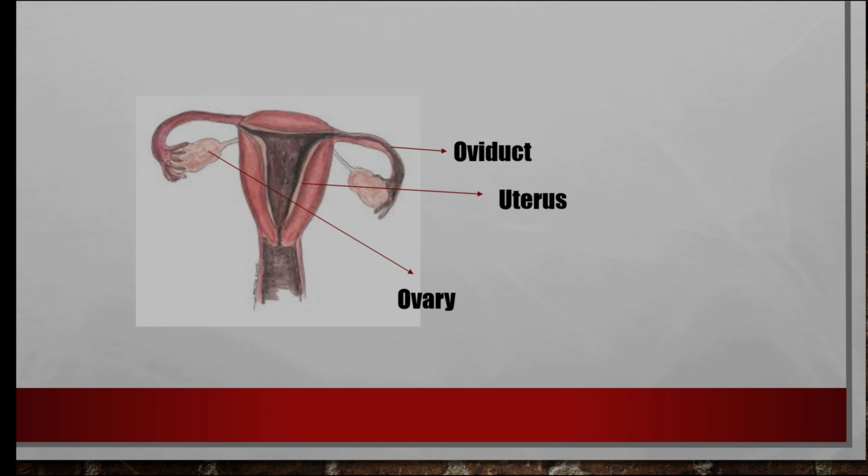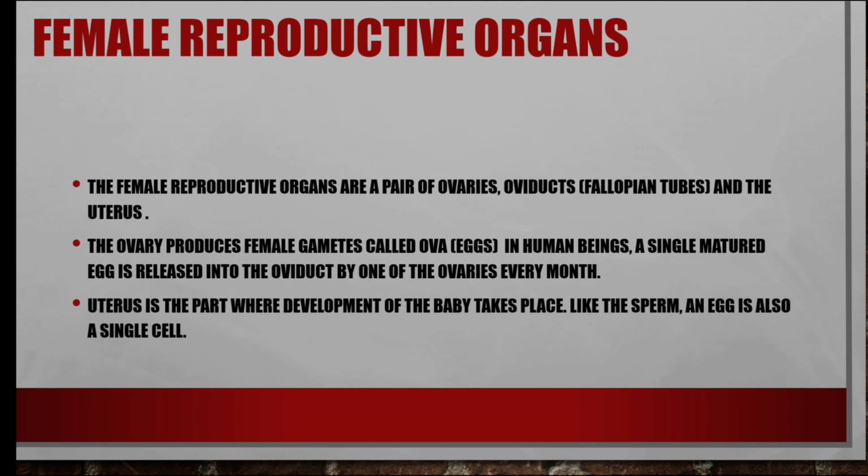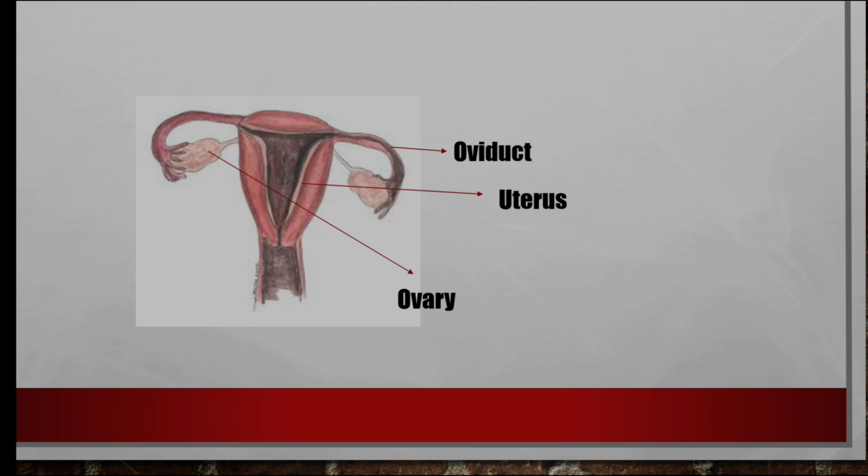Okay, ovum is very much bigger compared to sperm cells. Millions of sperms are produced in the male reproductive organ every month. But only one ovum, only one egg, either this side or this side, is produced in a month.